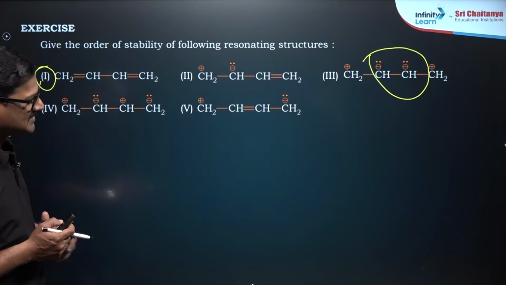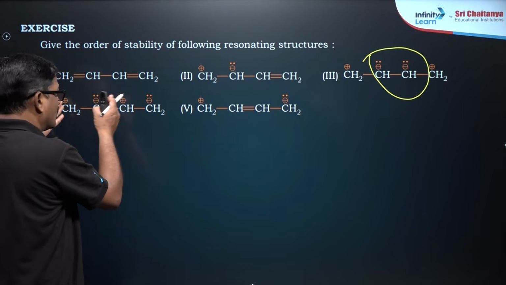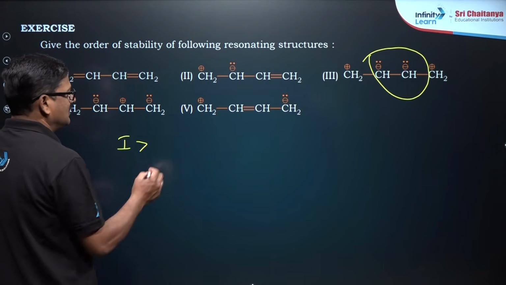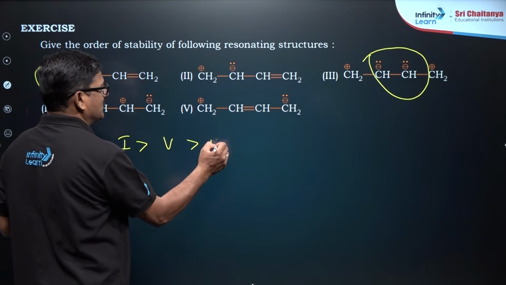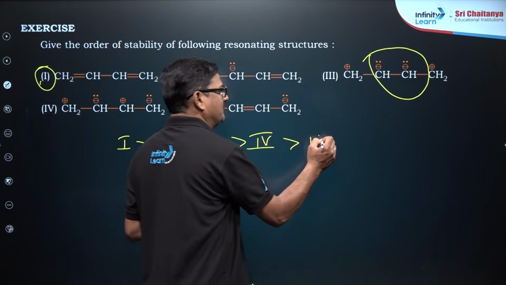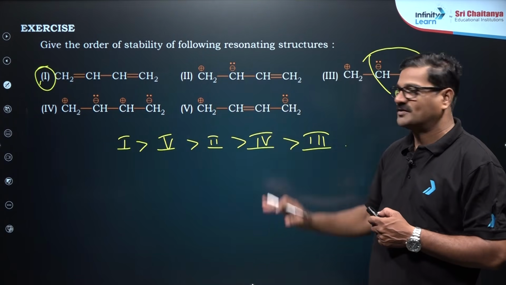Based on that, you can say these have opposite charges and more charge separation. I want to say 1 is more stable than here. 5 is more stable than 2, is more stable than 4, is more stable than 3. So that is the order for these particular given structures.